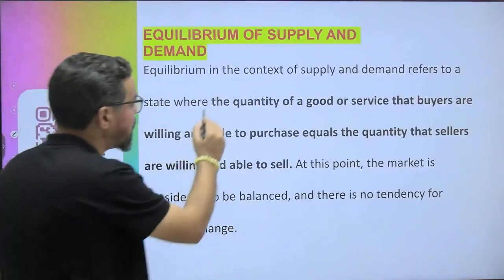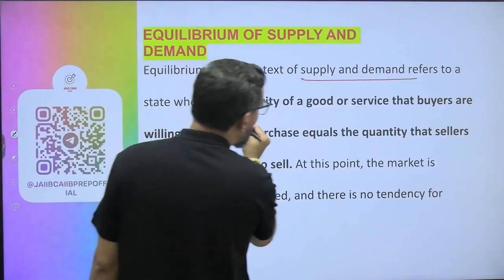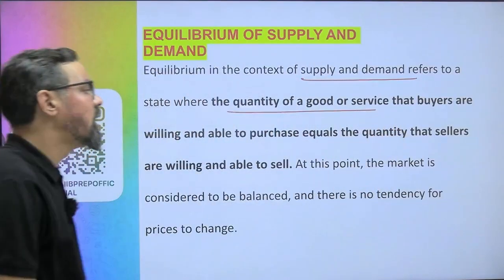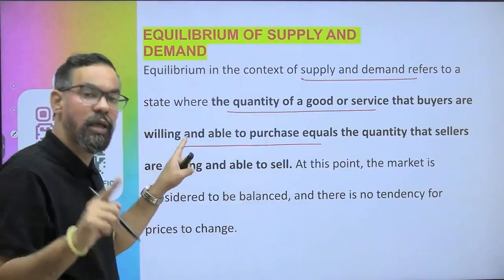Equilibrium in the context of supply and demand refers to a state where the quantity of goods or services that buyers are willing and able to purchase equals the quantity that sellers are willing and able to sell.